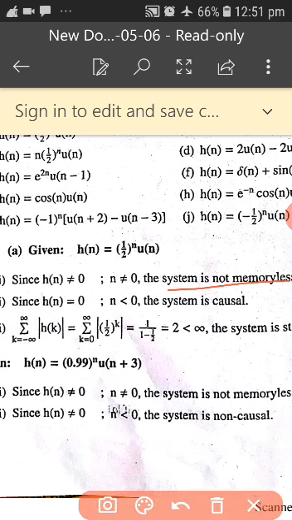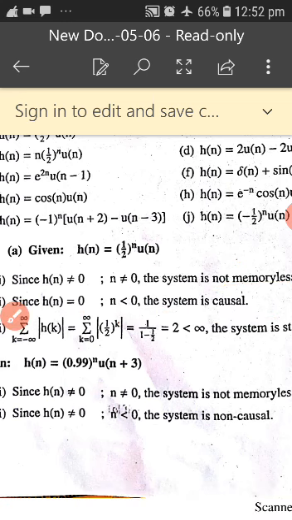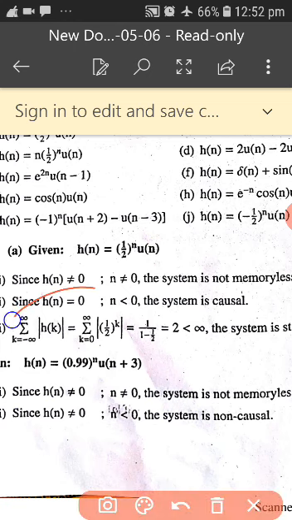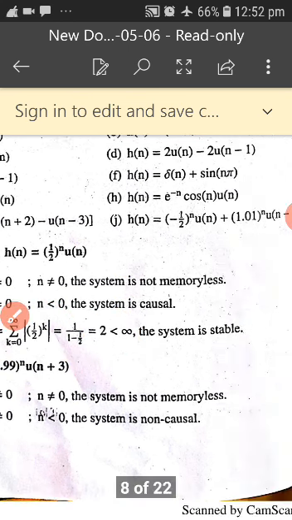Whether it is causal: yes, it is depending only on the present and the past value, because h of n is equal to 0 for n less than 0, then the system is causal. And whether the system is stable: if you do the summation, we know that for DTS we go for summation, and when you simplify, the sum is less than infinity. Hence the system is stable.